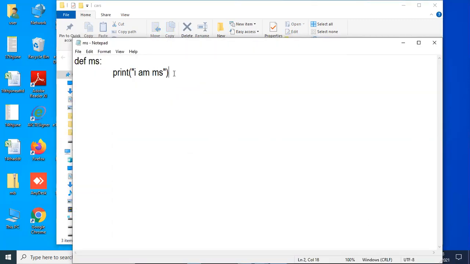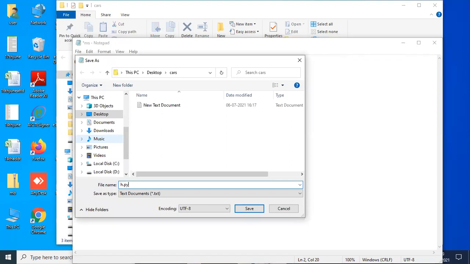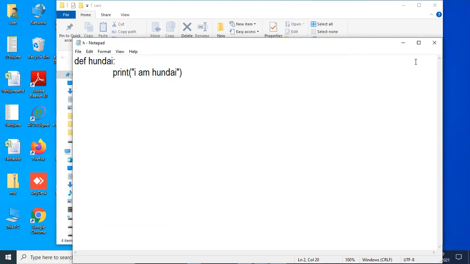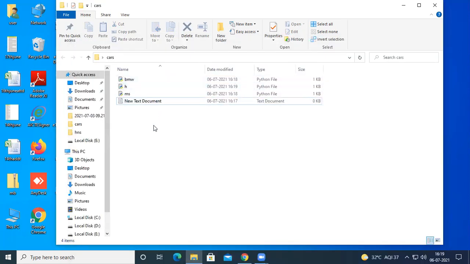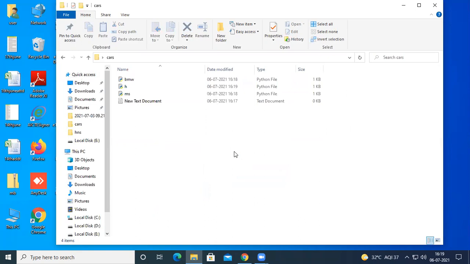And at the same time, we can also create one more thing. For example, Hyundai. And it is going to print something called Hyundai. Okay, so we can save this as h.py. So if you observe, this cars folder is a package which is having 3 modules.